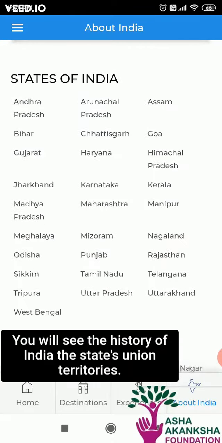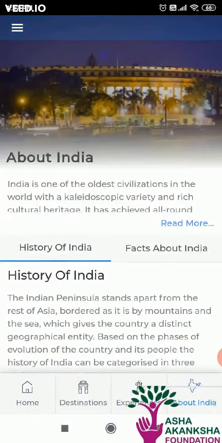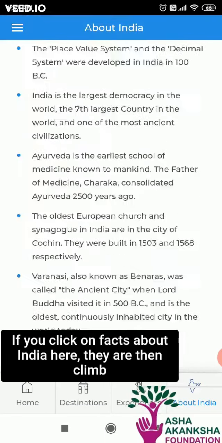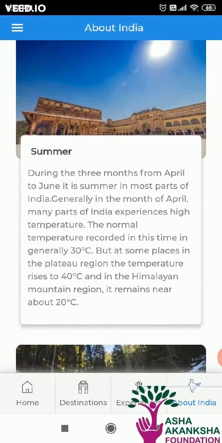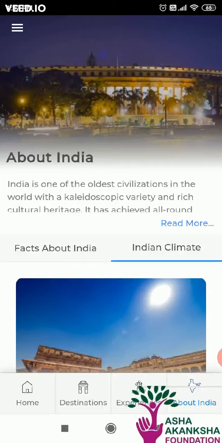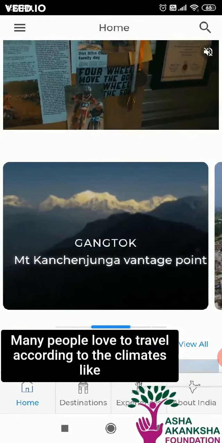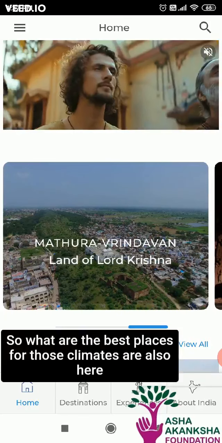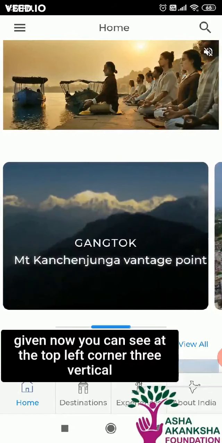Now in About India, you will have the history of India. You will see the history of India, the states, union territories. If you click on facts about India, here they are. Then climate, Indian climate. Many people love to travel according to the climates, like in rainy, summer. So what are the best places for those climates are also given here.